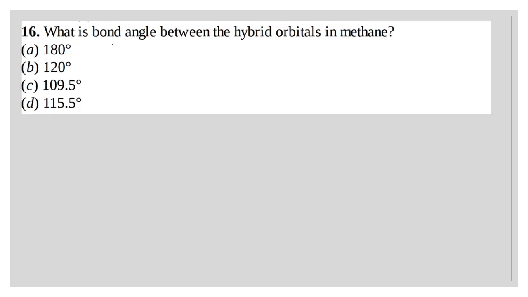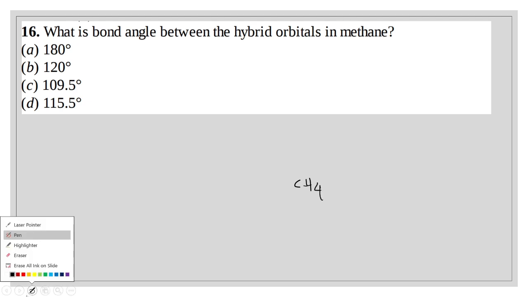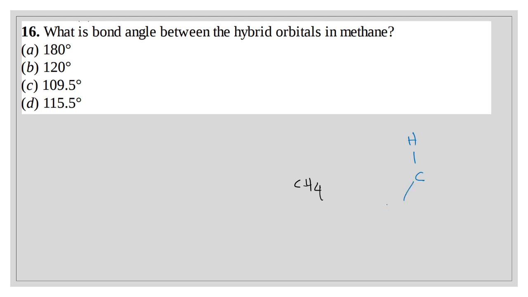Question number 16. What is the bond angle between the hybrid orbitals in methane? Methane, that means CH4. That means C with four hydrogens.